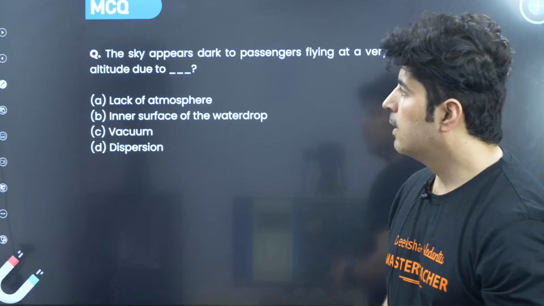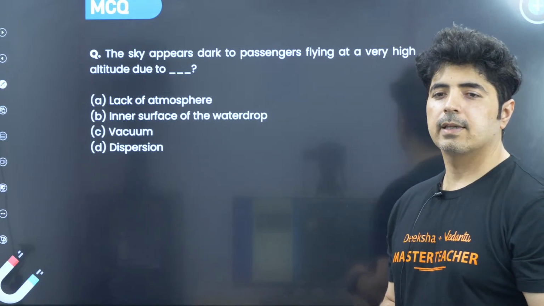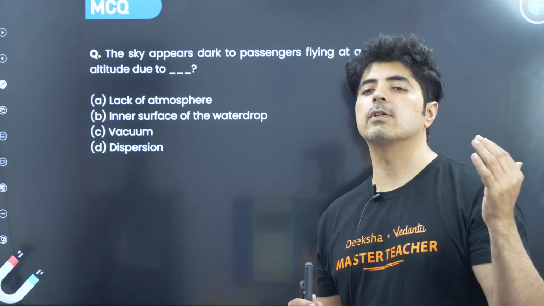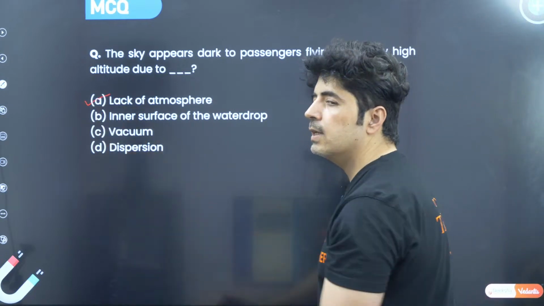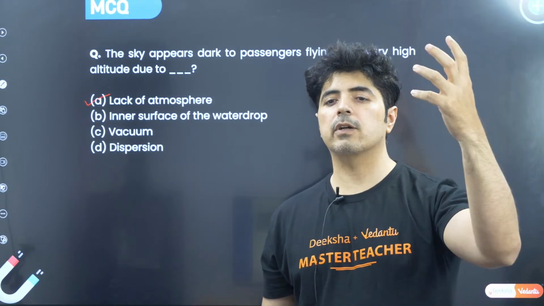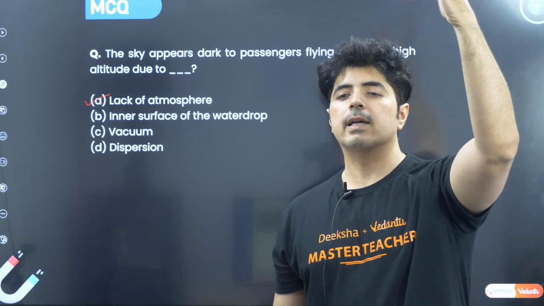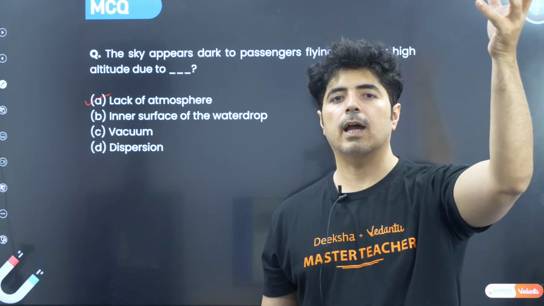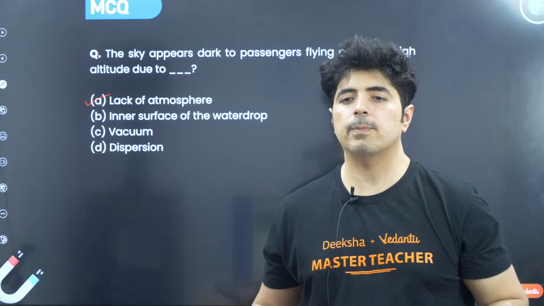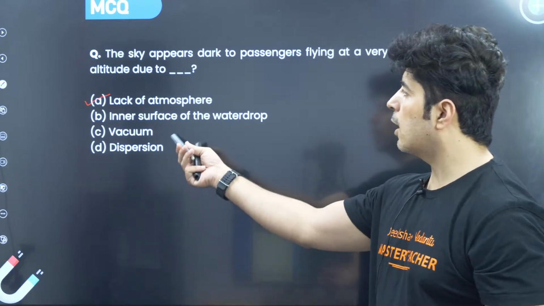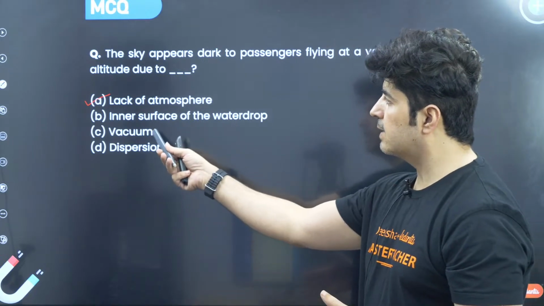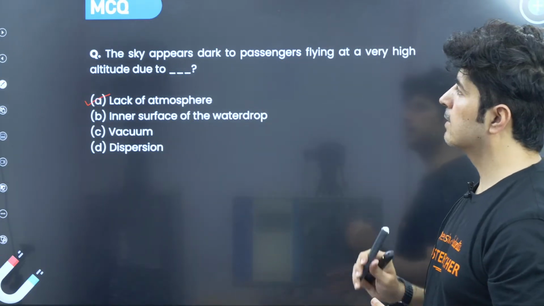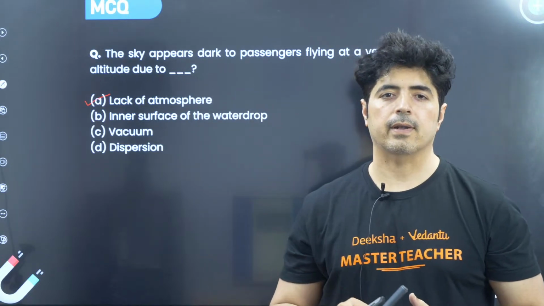No, vacuum is not the right answer. Yes, vacuum is there, but it is not because of the vacuum. It is because of a lack of atmosphere. The atmosphere causes the scattering of light, and because of the scattering of light, we see the sky is blue. If the atmosphere is not there, the scattering is not possible. So yes, on top there is a vacuum, but that is not the reason. The reason is the lack of atmosphere.